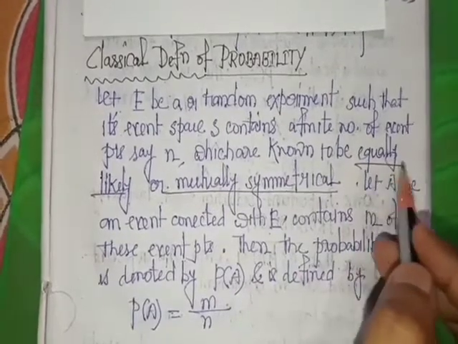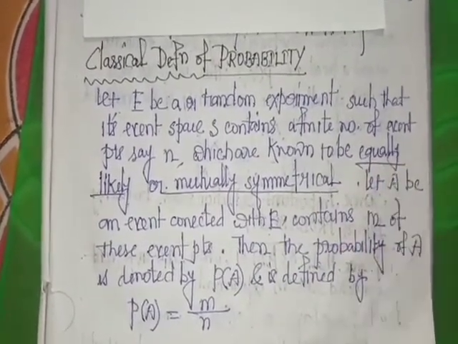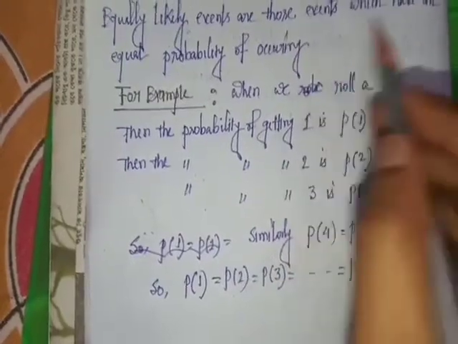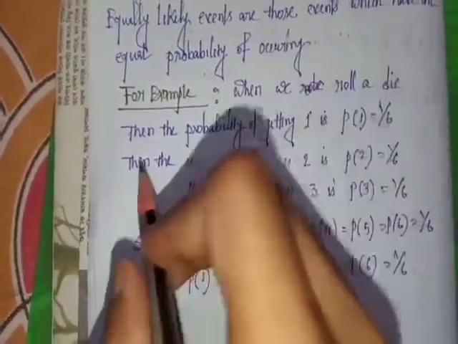What is equally likely? Equally likely events are those events which have an equal probability of occurring. Let us take an example.